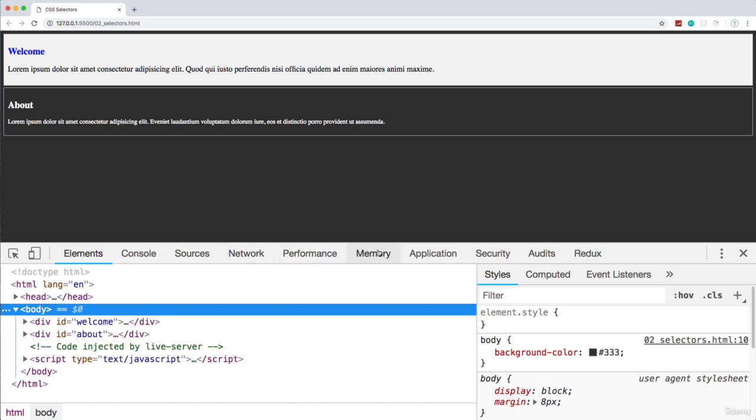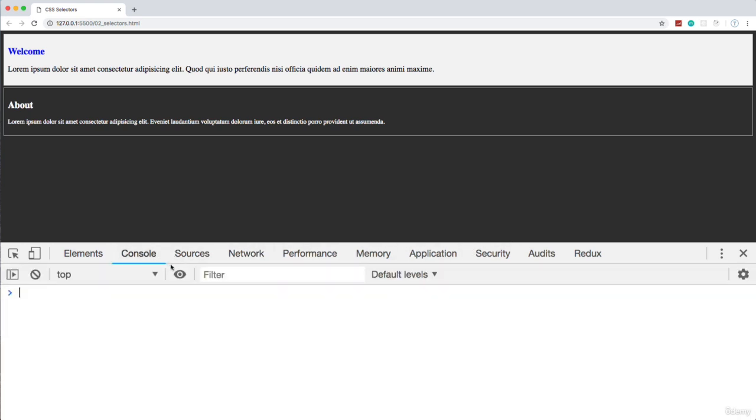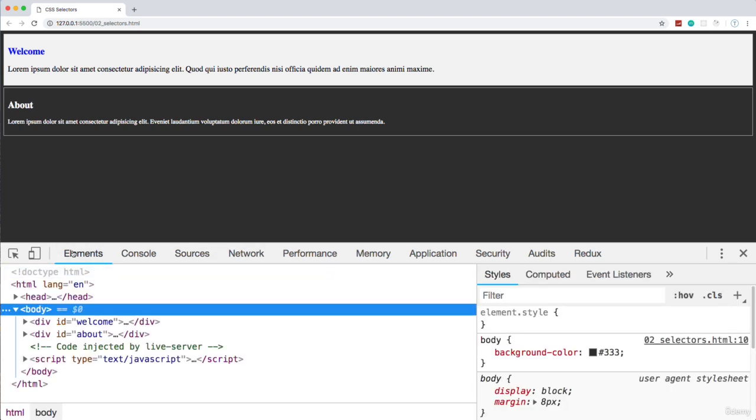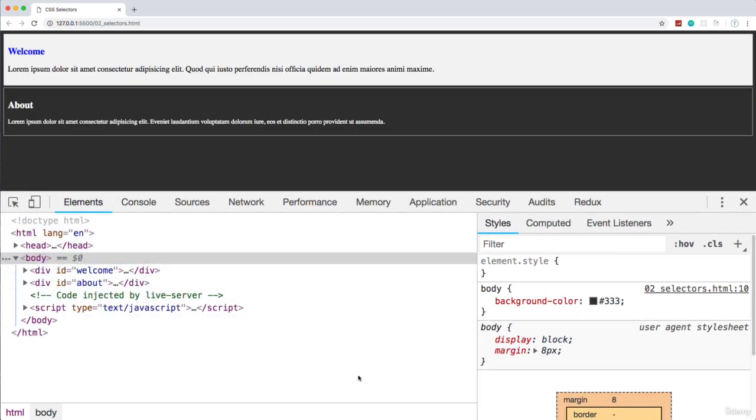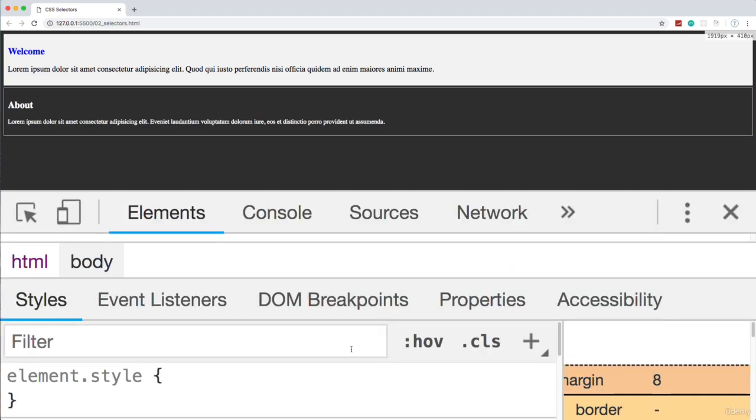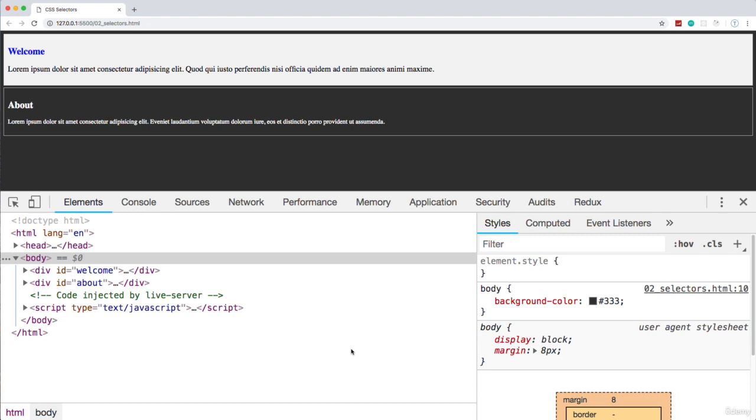So there's a lot of tabs here, and they're very powerful. We can see network connections, we have a JavaScript console, there's all types of stuff we can do here. But what we want to focus on is the Elements tab. And what this does is it shows us all the HTML and CSS for the page. And by the way, if you want to make this bigger or smaller, you can hit Control plus to make it bigger, or Control minus to make it smaller.